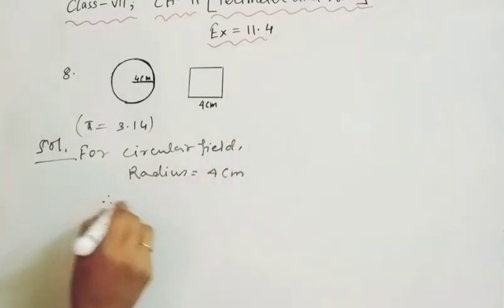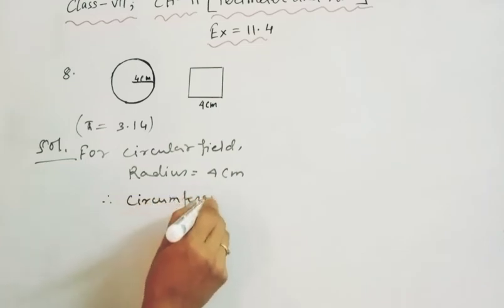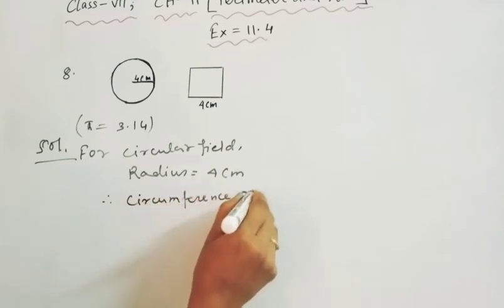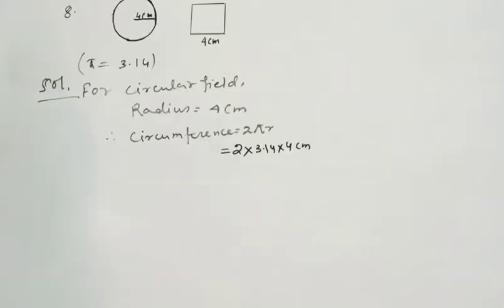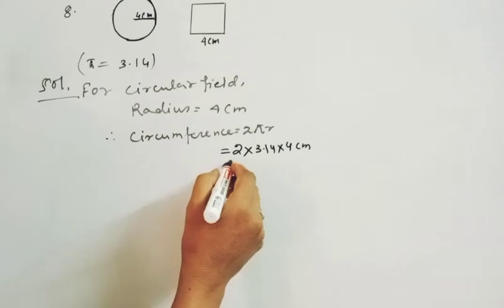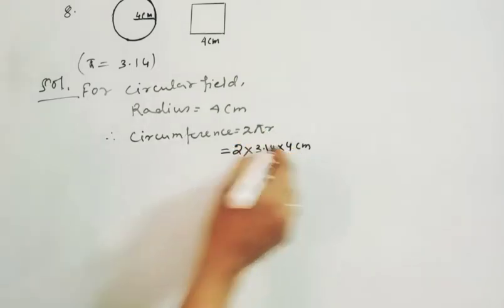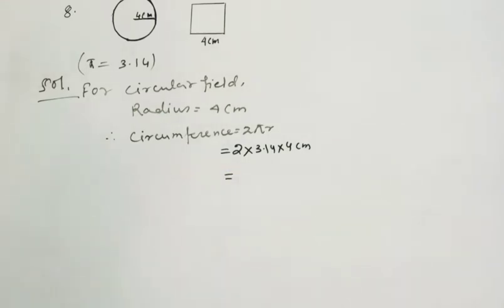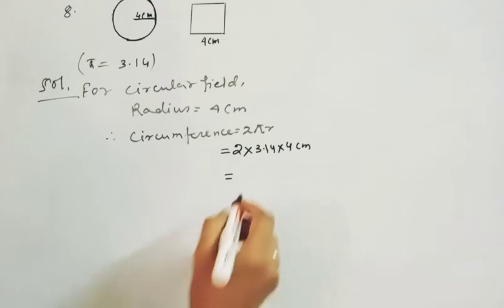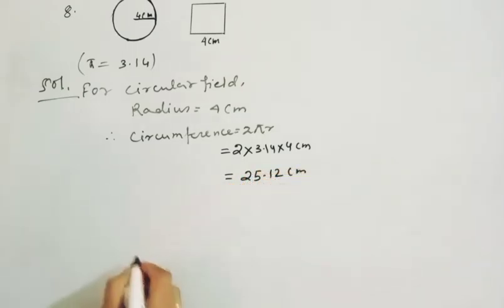Therefore circumference equal to 2 pi r. Now 2 pi r, value of pi 3.14 into 4, radius 4 centimeter. Now if we multiply it, we will get 25.12 centimeter.